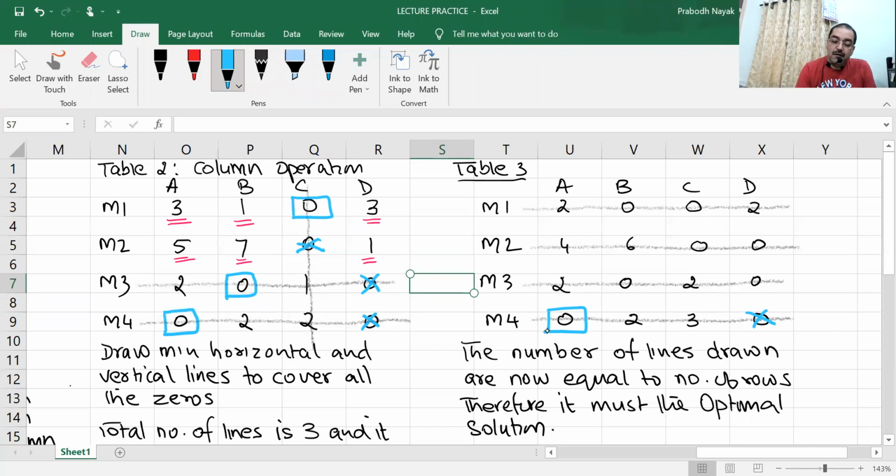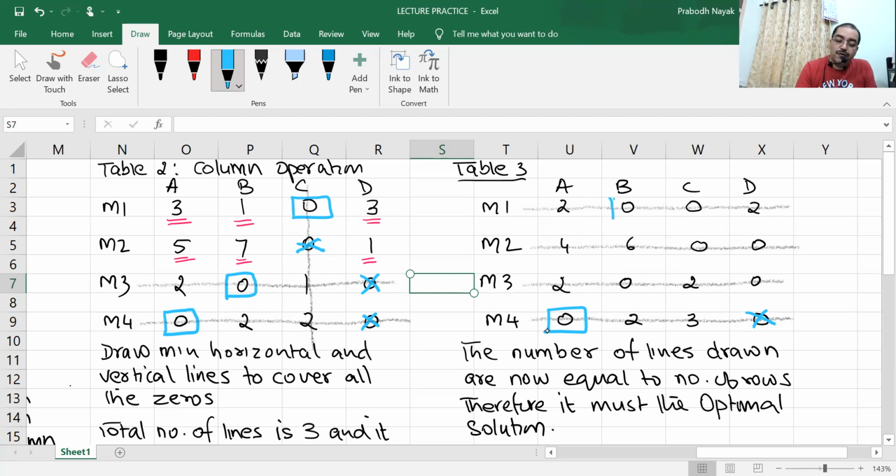Because if I take this particular assignment, I'll cancel this zero. But if I don't take this assignment, then I will take this assignment. So that means I will have two possible solutions. So I will show both the solutions.